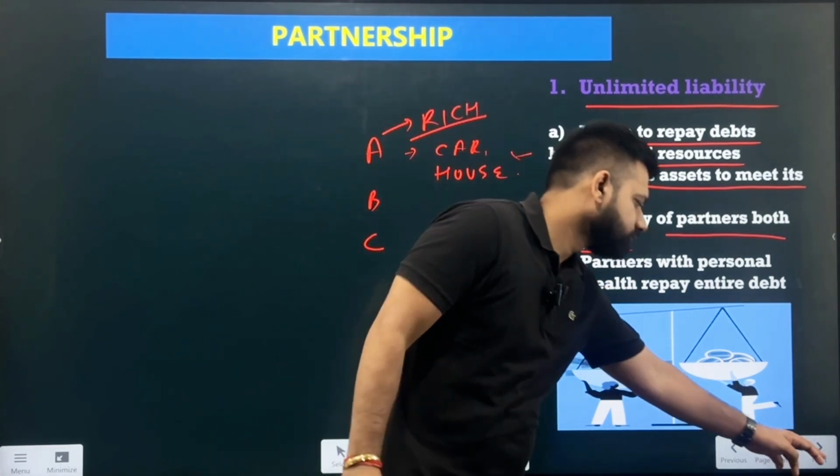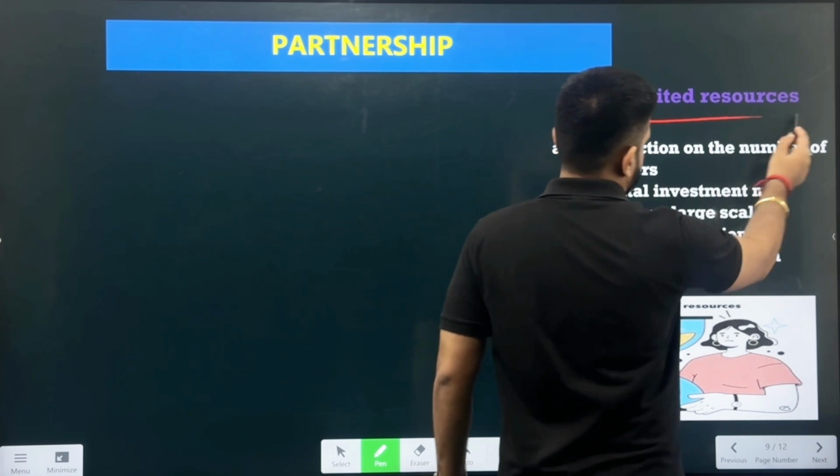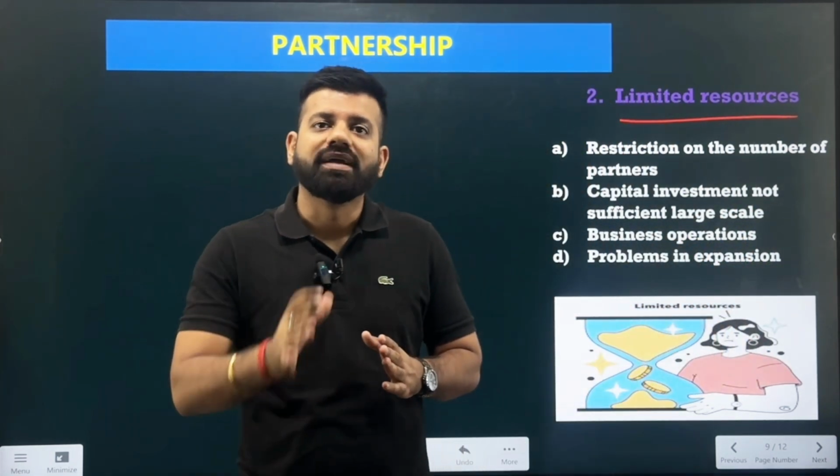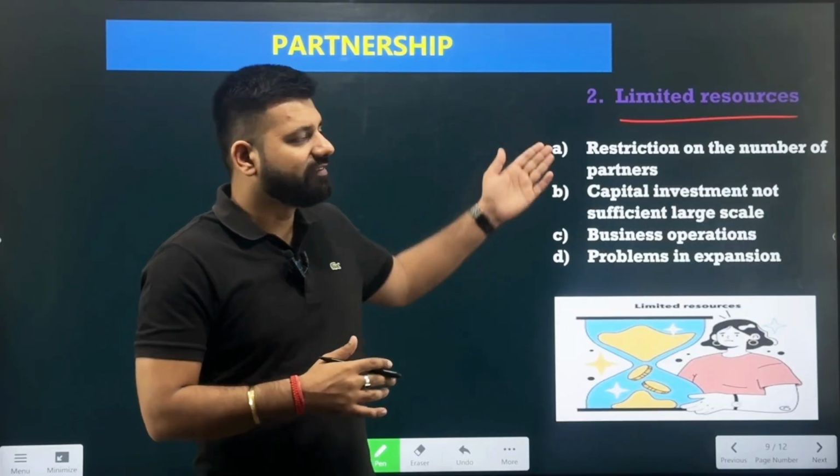Next point is the limited resources. Again, when we compared the sole proprietorship with the partnership, the partnership was most favorable in comparison to the sole proprietorship. Why? Because the partnership was having more resources. But suddenly now, here we are saying that the partnership does not have sufficient resources, they are having limited resources. Because if we compare the business with the joint stock companies, with Adani Enterprises, with all the enterprises which are taking the amount from the public in the form of shares, the partnership is having limited resources.